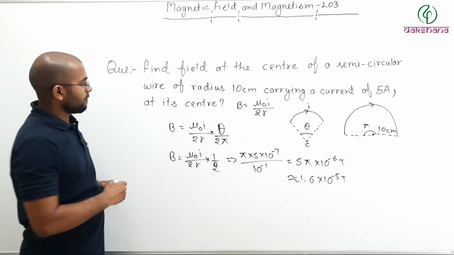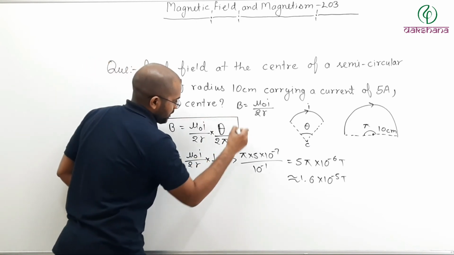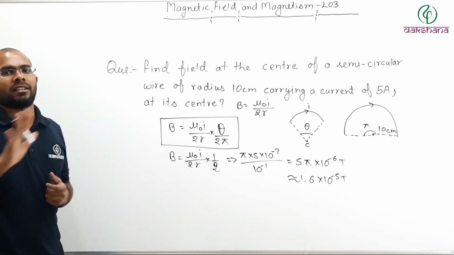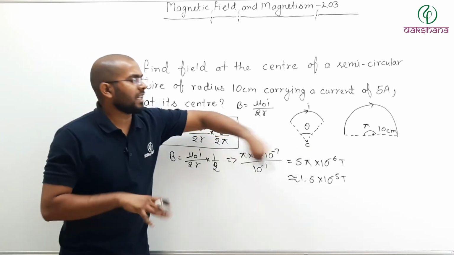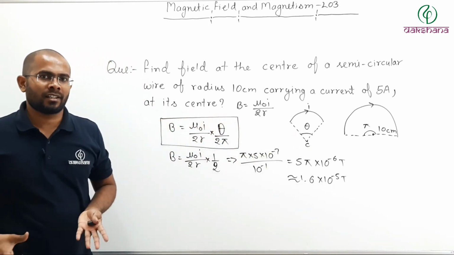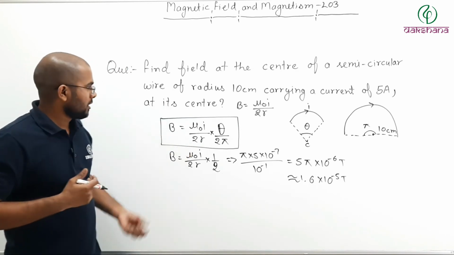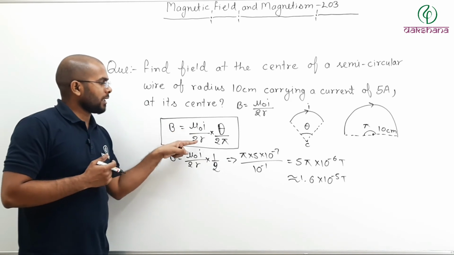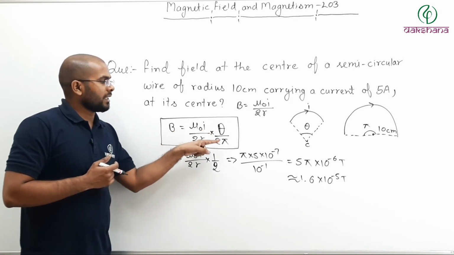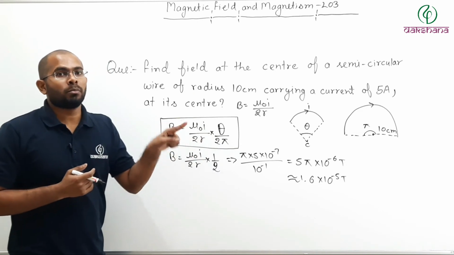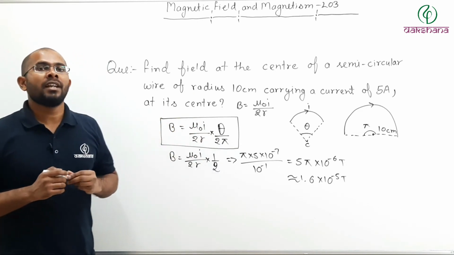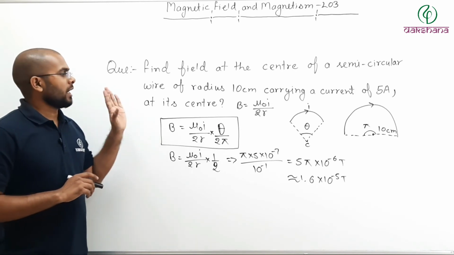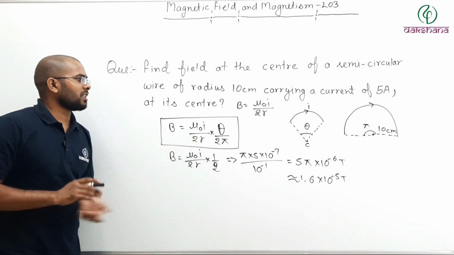So what is the general formula? General formula is this. Field at the center of any arc. That arc can make any angle at the center. It should be a regular arc. So field at the center of that arc may be written as mu naught I by 2R multiplied by theta divided by 2 pi, where theta is taken in radian. So you can remember this formula, pause the video and note it down and try to remember this formula if possible.